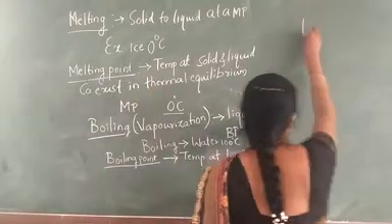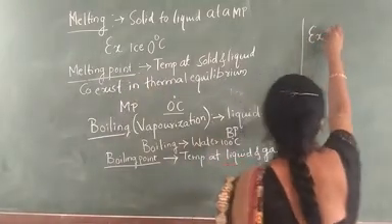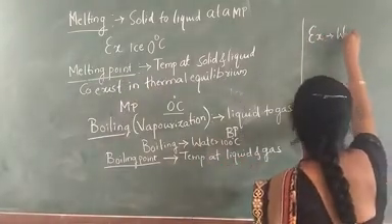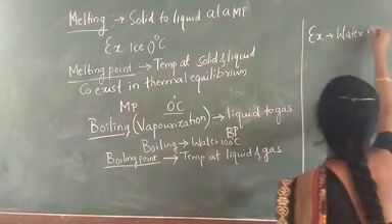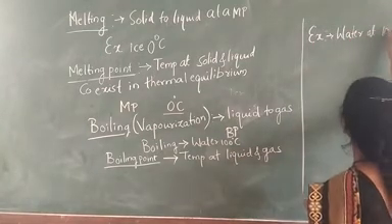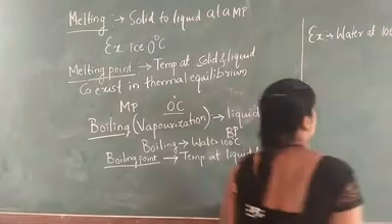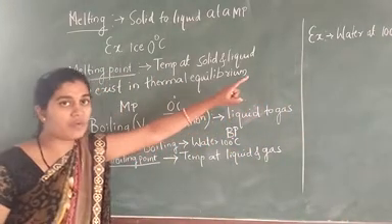Again, considering the example for the boiling point: water at a normal pressure, we can get up to 100 degrees Celsius. This is the boiling point of water.